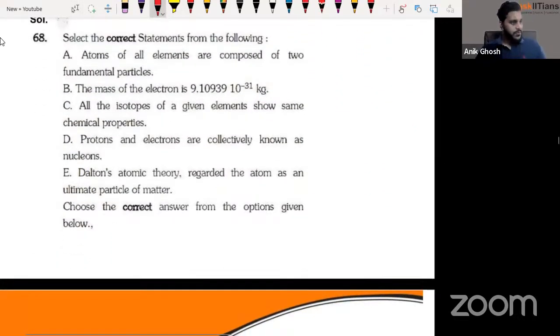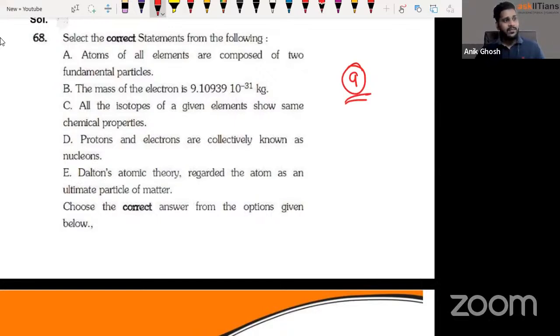Select the correct statements of the following. Guys, this question is actually coming from class 9th level. In class 9th, you learned it, and from there also you can solve these questions. In askiitians, in class 9, guys, we teach you a little bit in advanced level. That is all you need.